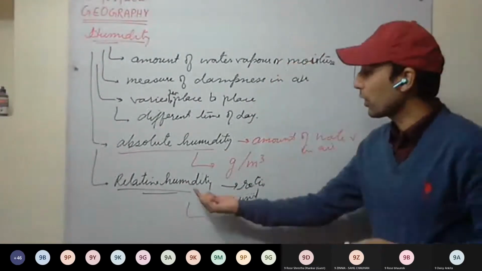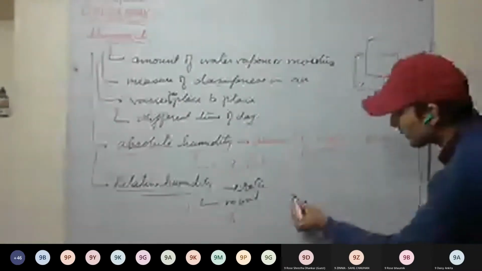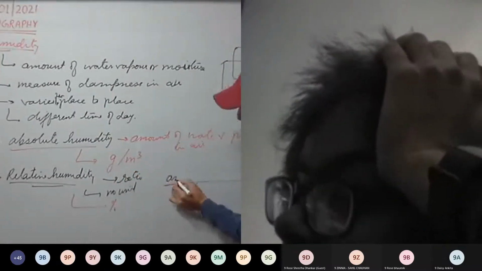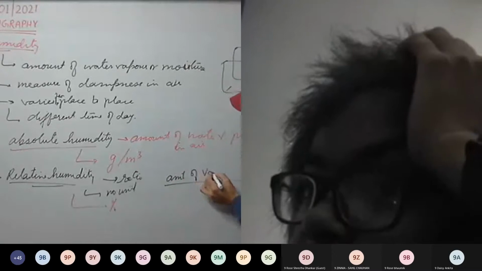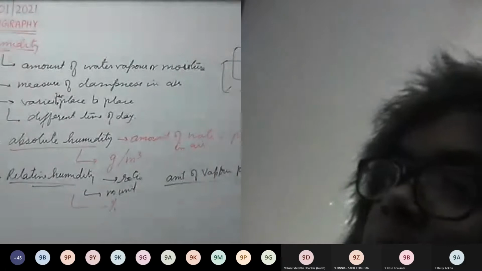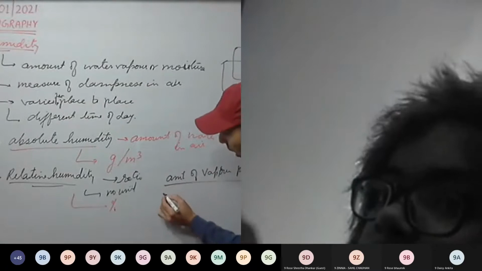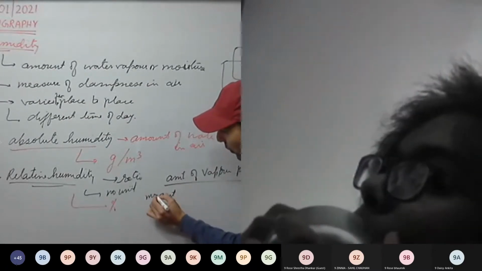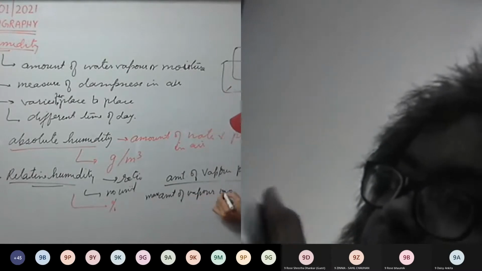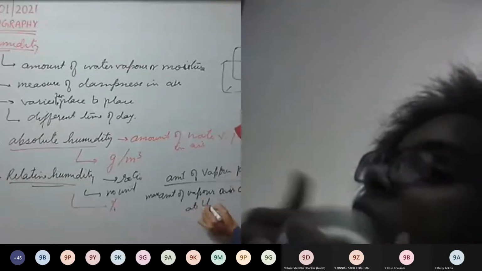Now we discuss what we mean by relative humidity. It's a ratio, that means there will be a numerator and a denominator. It is the actual amount of water vapor present in air, to the maximum amount of water vapor air can hold at that temperature.